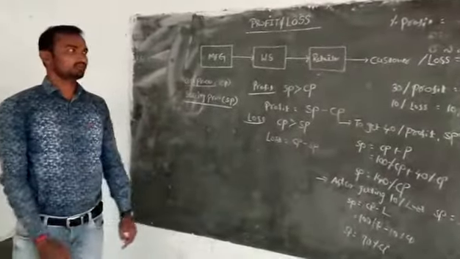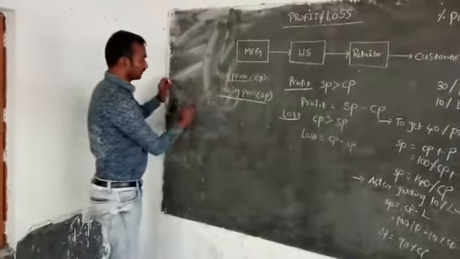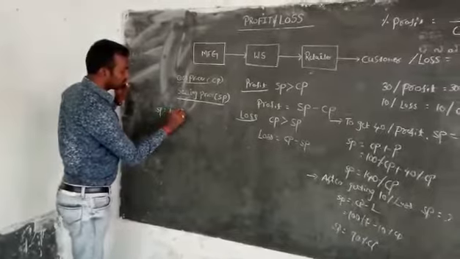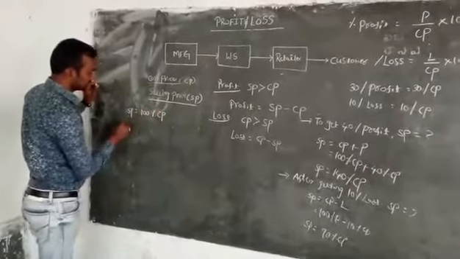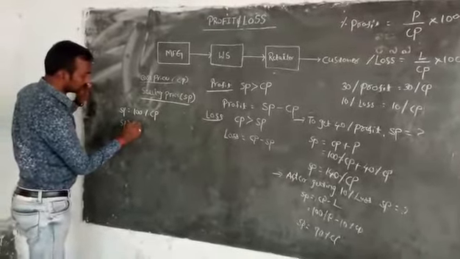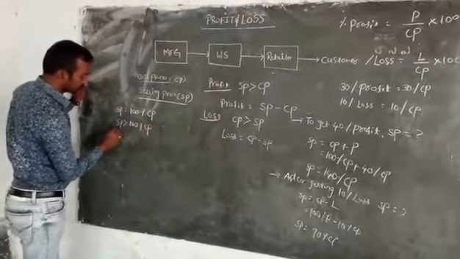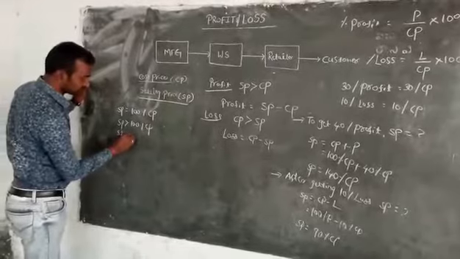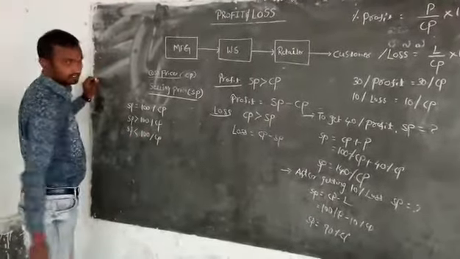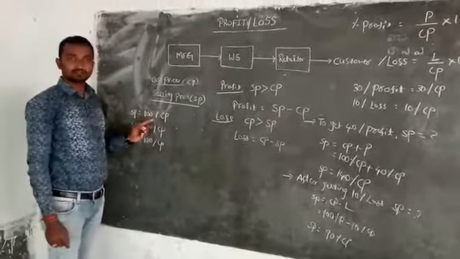So finally, what can we conclude here? Three cases we can observe: selling price equal to 100% of cost price, selling price above 100%, and selling price below 100% of CP, right? First case: selling price equals 100% of CP.